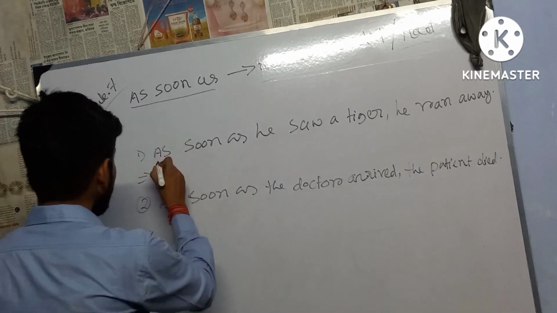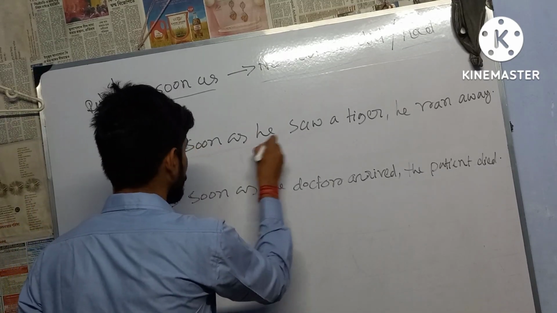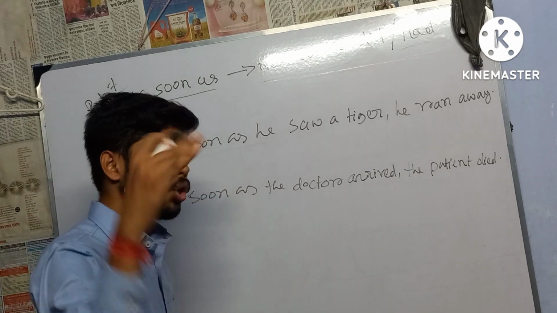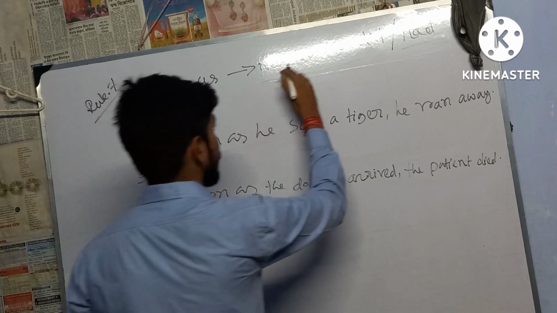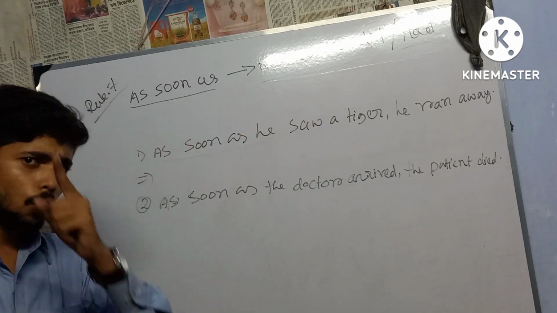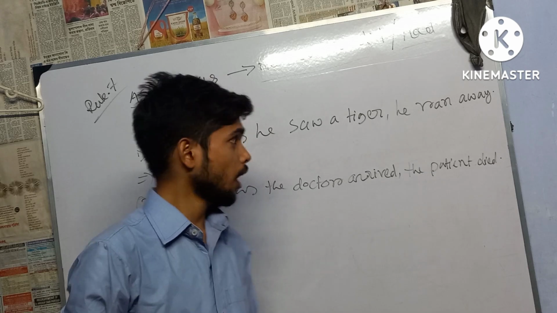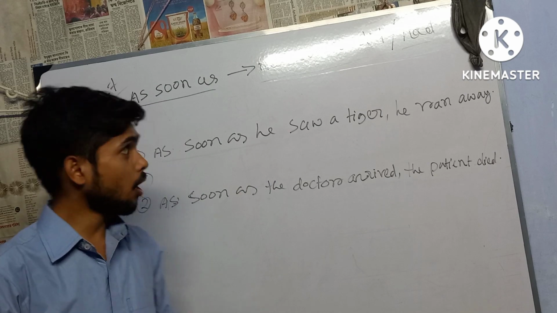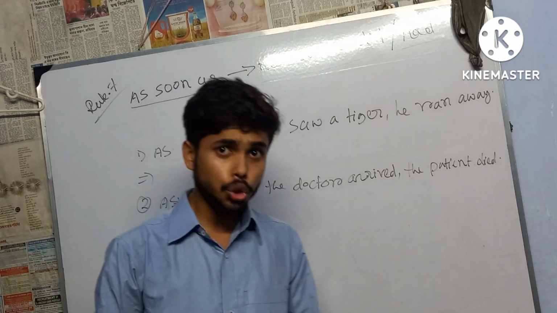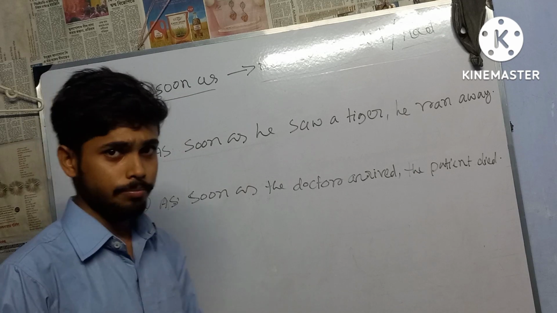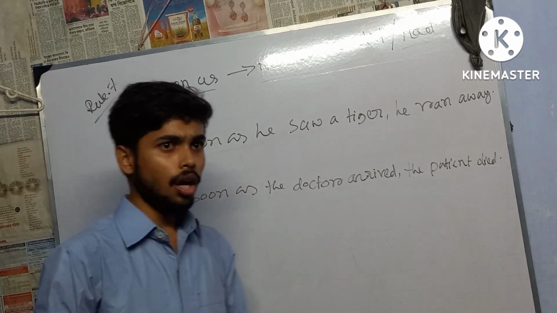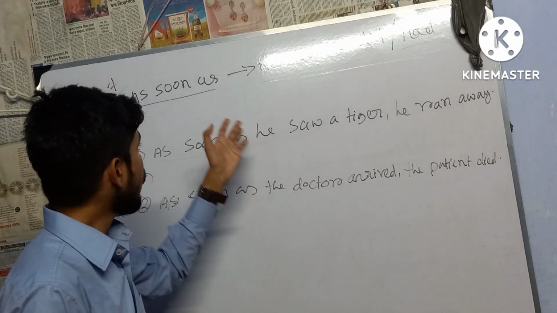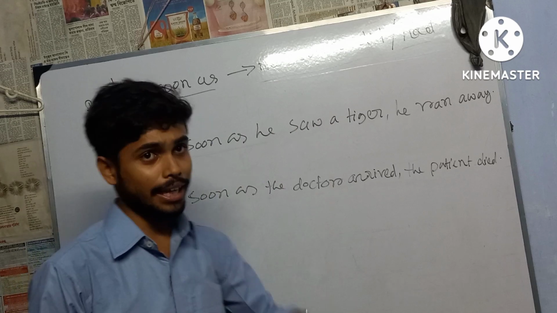Second, the condition that I have found in the sentence is as soon as. As I have found as soon as in this sentence, we'll have to transform it using either no sooner did or no sooner had. Once more, please note down, actually this is called joining. I hope that in your class 9 or 10 standard you have done the joining. No sooner had, not only but also, all of these are called joining. So this is also known as joining.